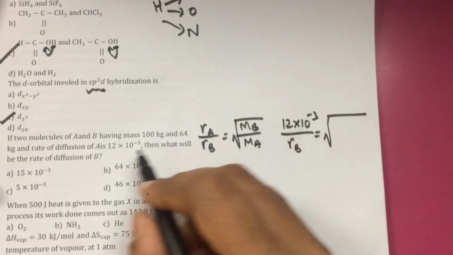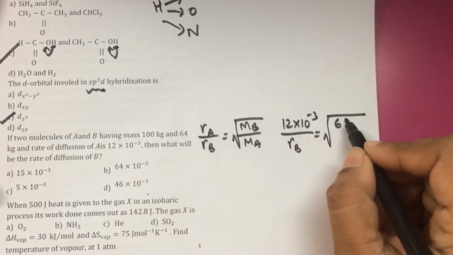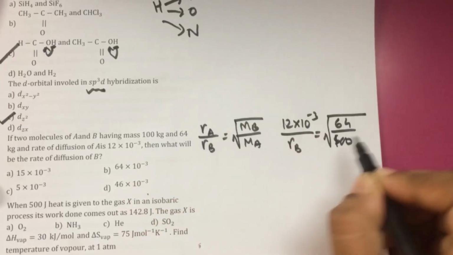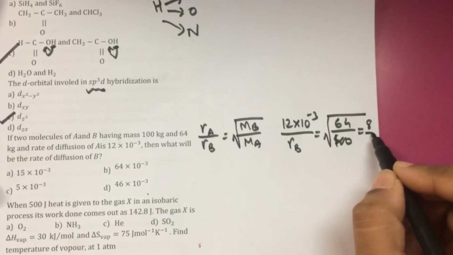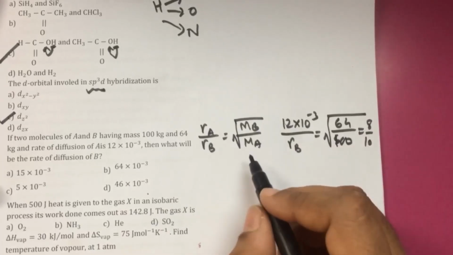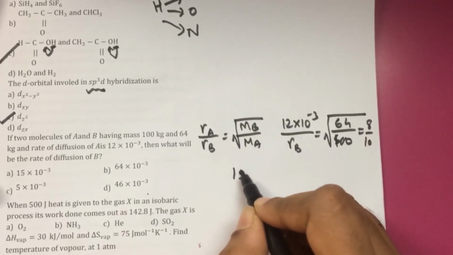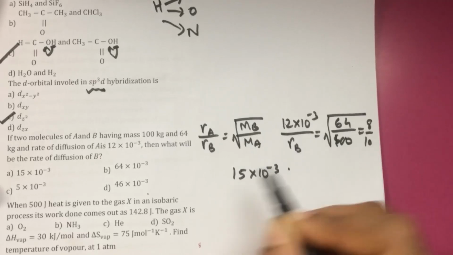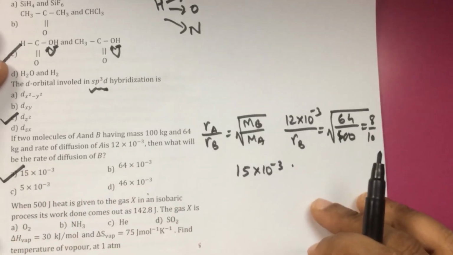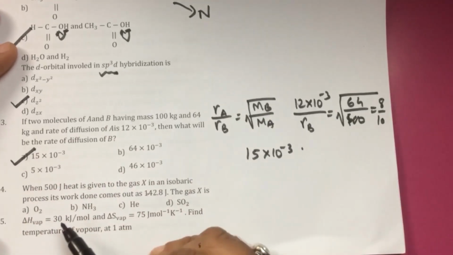This is Mb, which is given, 64 upon 16. So this comes out to be 8 upon 10. If we calculate this value, it comes out to be 15 into 10 raised to minus 3. Hence option A. Question number 54.